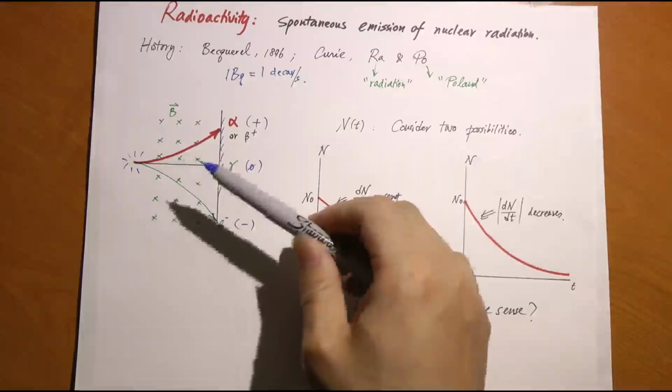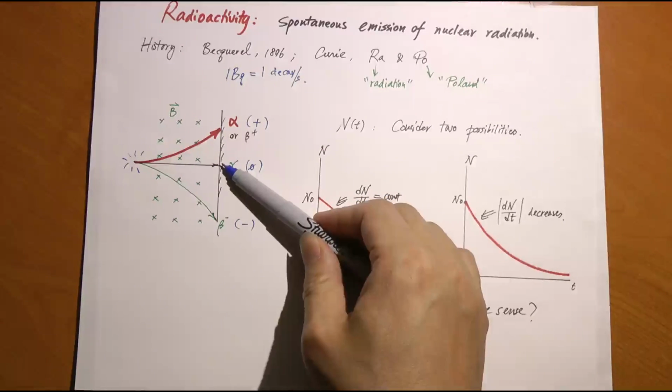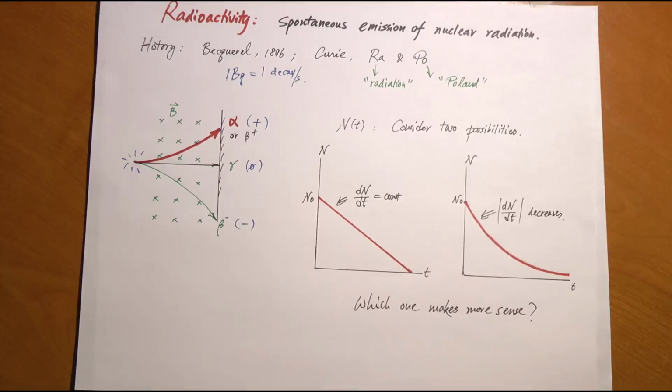Negative charge goes that way. Charge neutral, don't get deflected at all in a magnetic field. That's how we tell whether these beams are positive, negative, or charge neutral. That's physics 1C, of course.